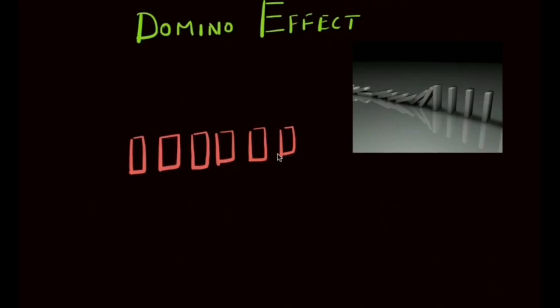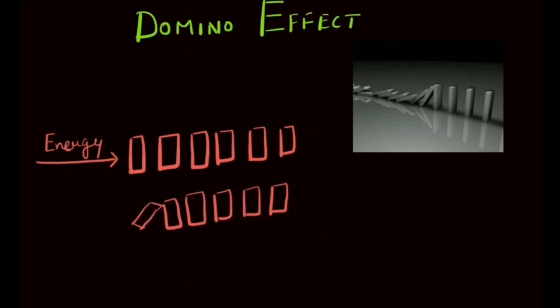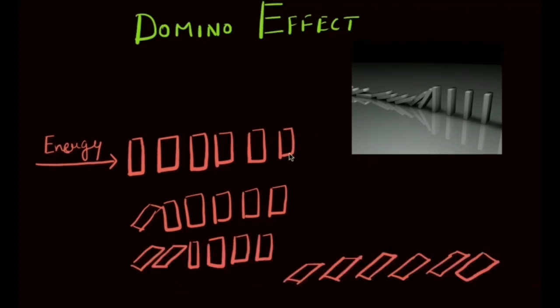To understand the formation of ripples, let us consider the example of the domino effect. You all must have heard of it. In the domino effect, a number of things are kept together, aligned in a series. If you disturb the first thing of the series, it disturbs the next. And then this disturbance is carried forward and at last the entire series gets disturbed. This disturbance is actually the application of energy in any form. So we have a series of things aligned here and I apply energy to the first one. It gets disturbed and will further disturb the next in the series. The next will further disturb the next in the series and this disturbance will go on. And at last the entire series gets disturbed.